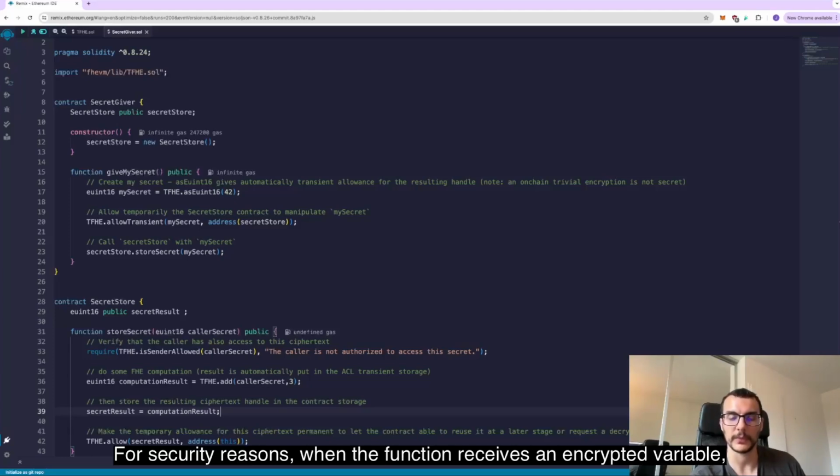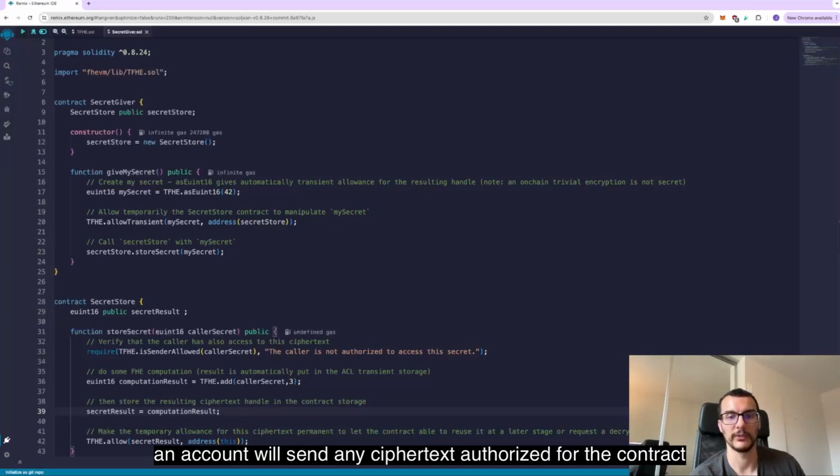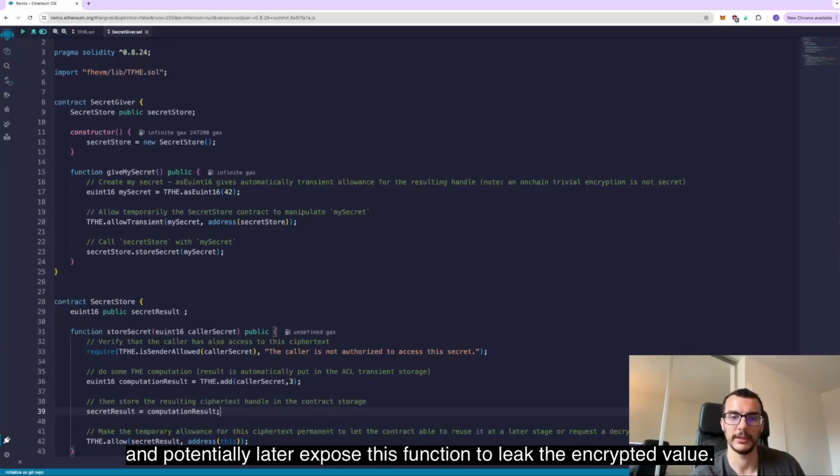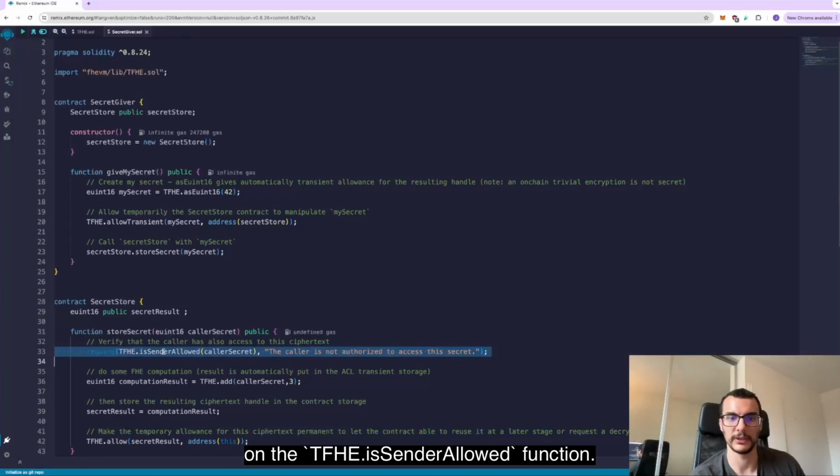For security reasons, when a function receives an encrypted variable, it needs to verify that the sender also has access to this ciphertext. This is important because otherwise, an account could send any ciphertext authorized for the contract and potentially later exploit this function to leak the encrypted value. This is done here, for instance, via the require on the TFHE.isSenderAllowed function.